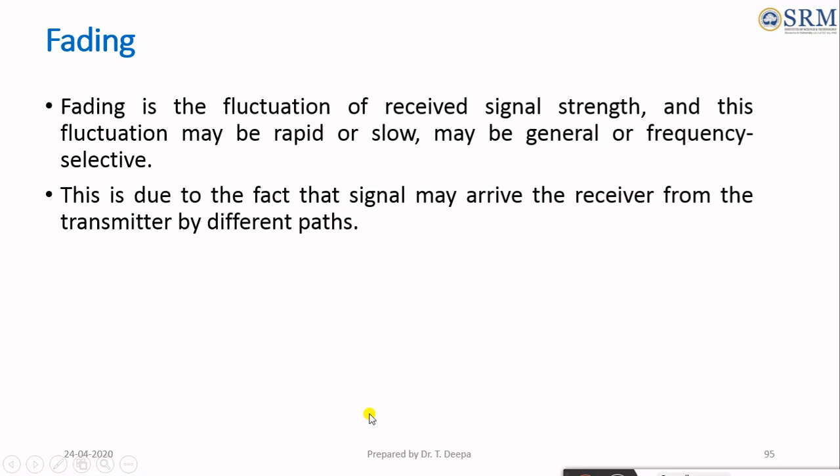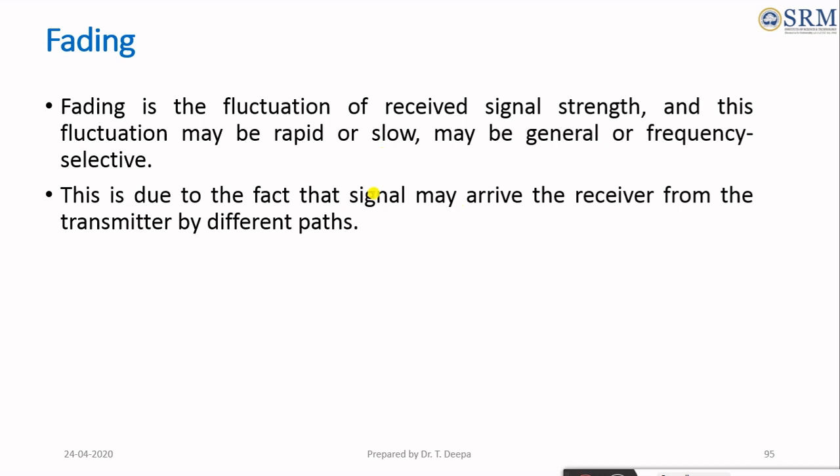Due to multi-hop propagation, one of the factors, fading, occurs. So what is fading? Fading is the fluctuation of the received signal strength, and this fluctuation may vary due to the multi-hop ray propagation.